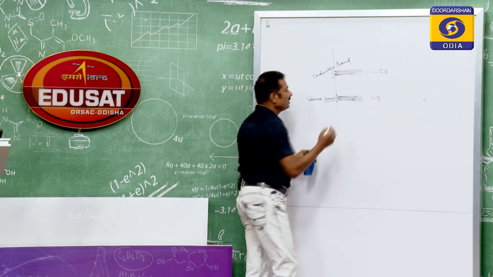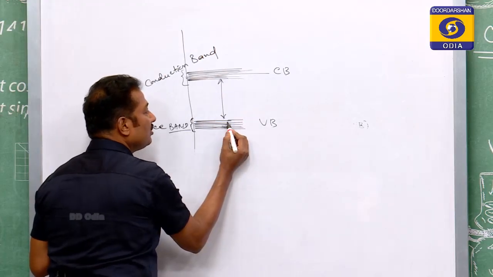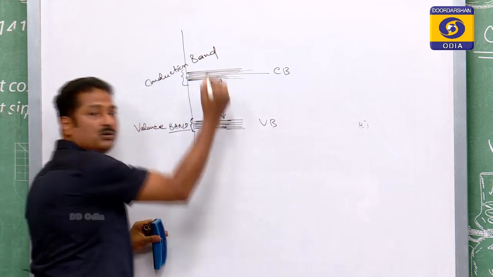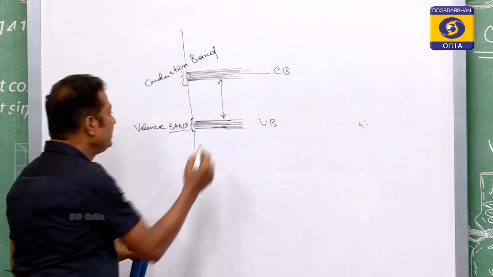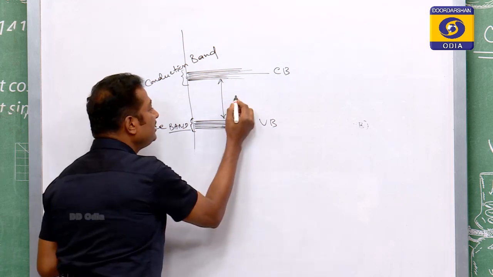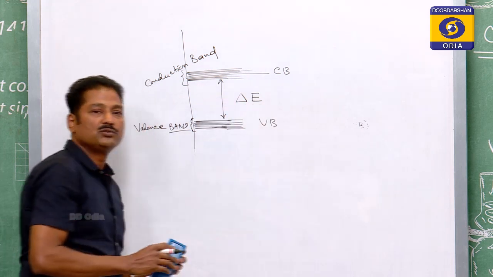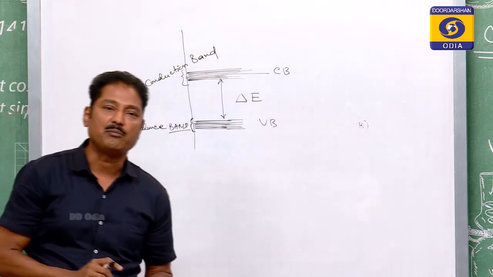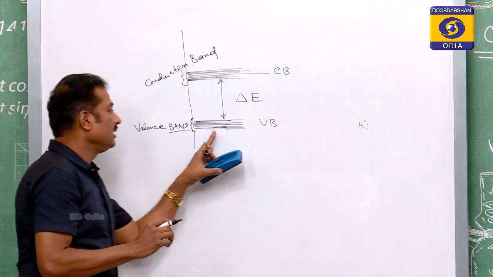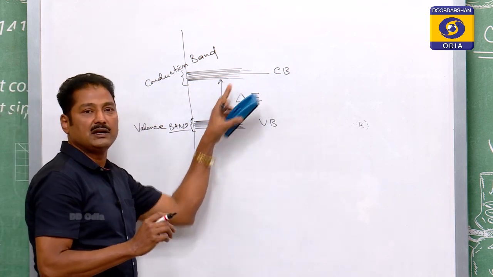What is that gap? Some energy is required to go from the valence band to the conduction band, and that energy I may represent by delta E. So, this is your band gap, the gap between the valence band and the conduction band.